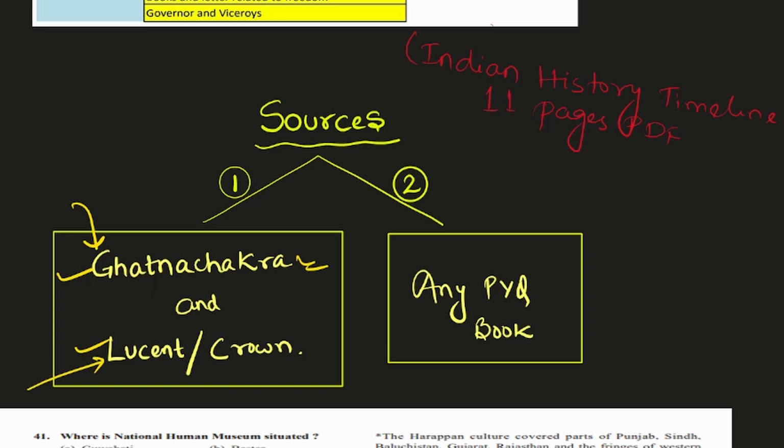And the second source would be any previous year question book that you can get your hands on, whether it is Kiran publication or Pinnacle publication, both are good. So only 2 sources you are supposed to use for the history subject.